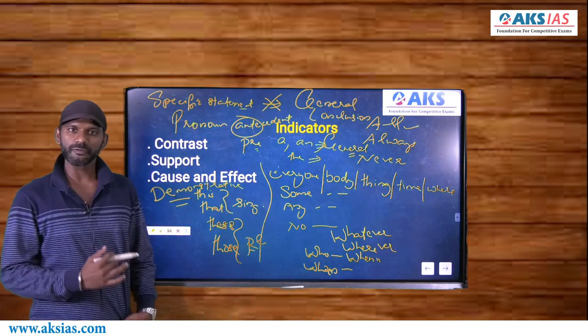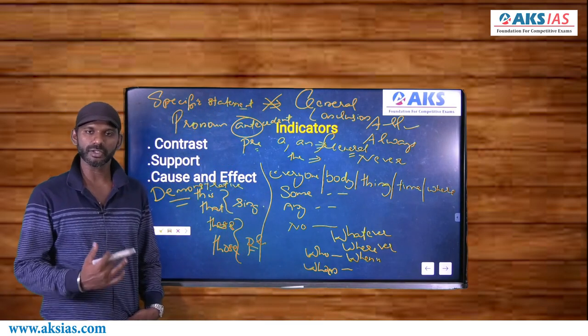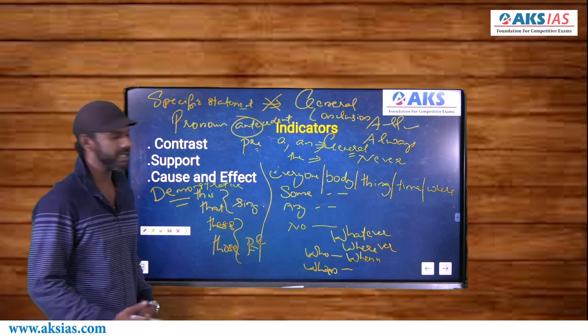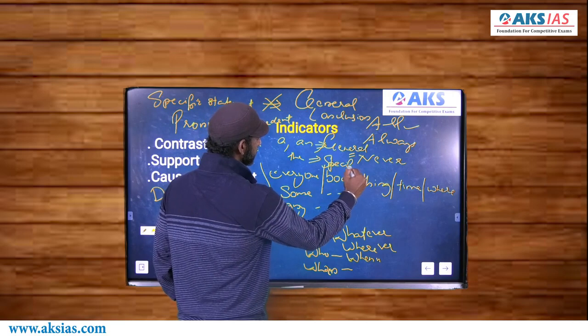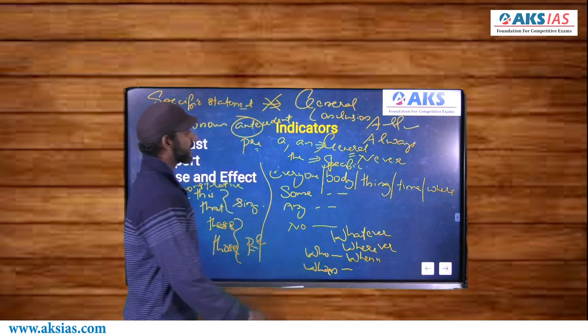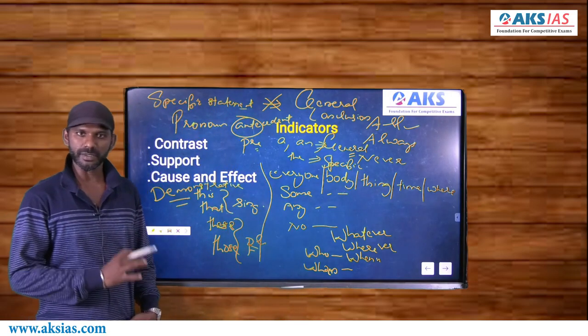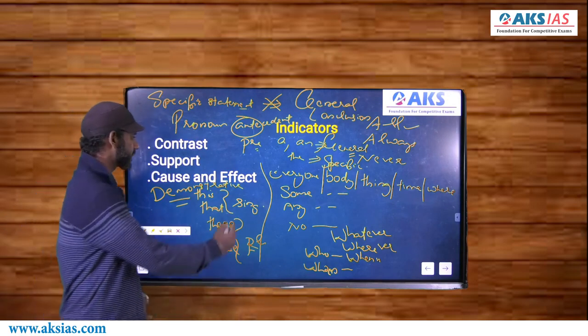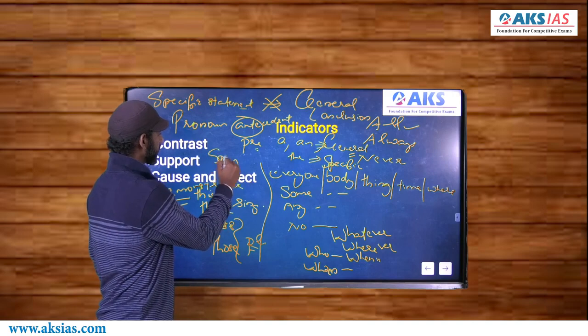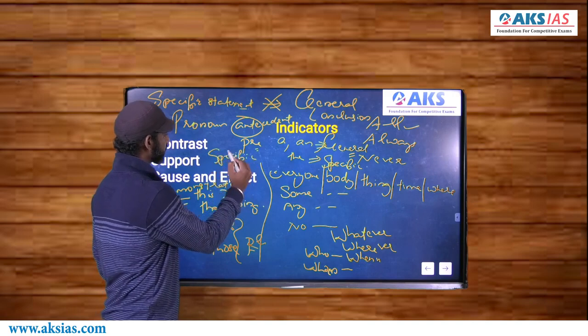The is called the definite article because we use the to refer to a particular person or a particular object. That means the definite article is taken as specific. A and an are taken as general, the is taken as specific. Right? Demonstrative pronouns are always taken as specific. We use these pronouns only when we refer to something that is specific.